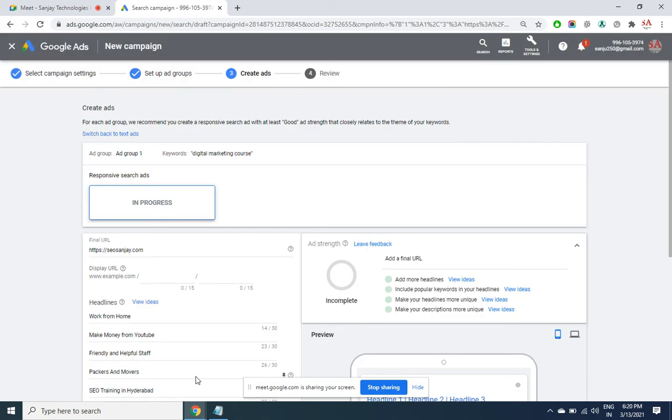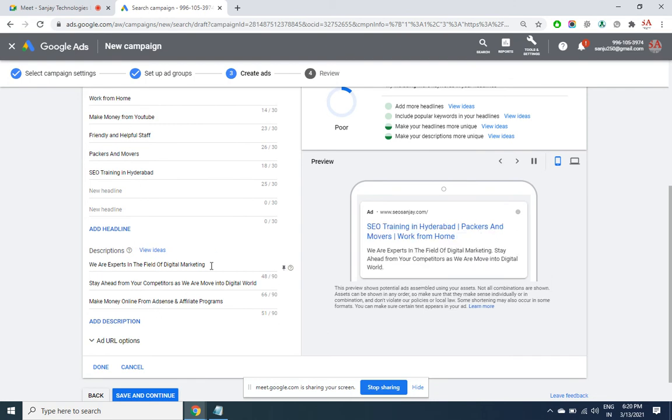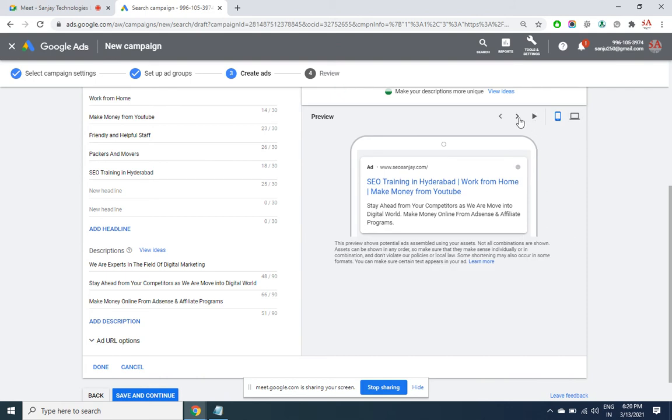Here we will be creating ads. Like we have given the headline and all that, automatically from my web page this content has come ready made. You can anyway change it at any point of time. This is how the ad will look in various devices and various formats. Remember, this is only a search engine ad.